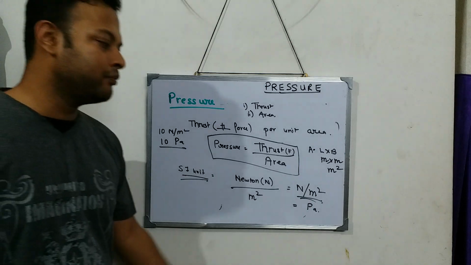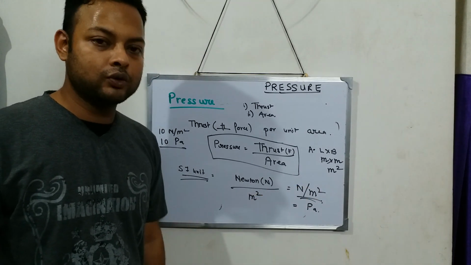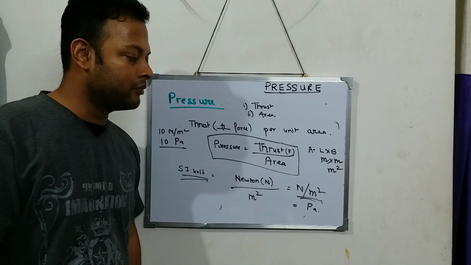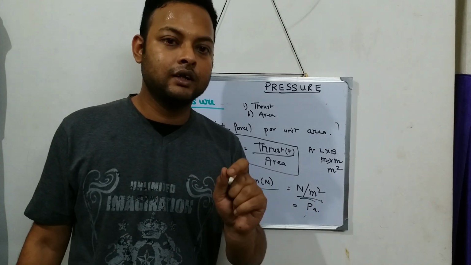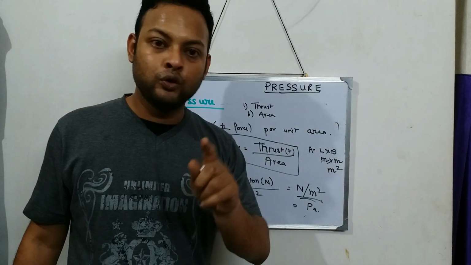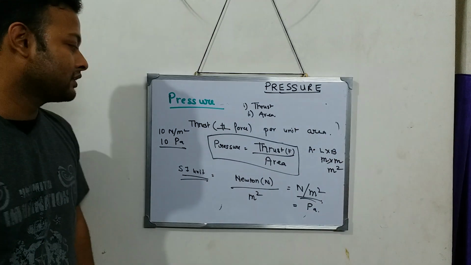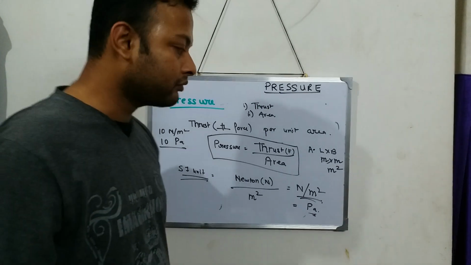But more widely, Pascal is accepted as the SI unit. If you write Newton per meter square in numericals, there won't be any problem. But if they ask you a direct question, the SI unit of pressure is dash, then the answer should be Pascal. That is more widely accepted.